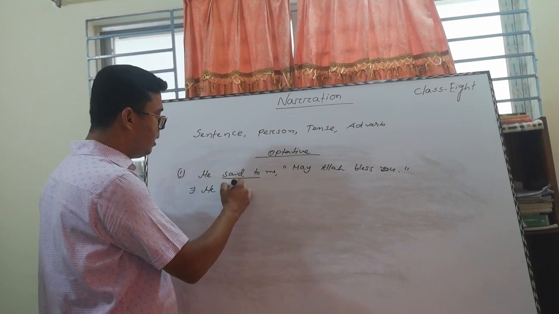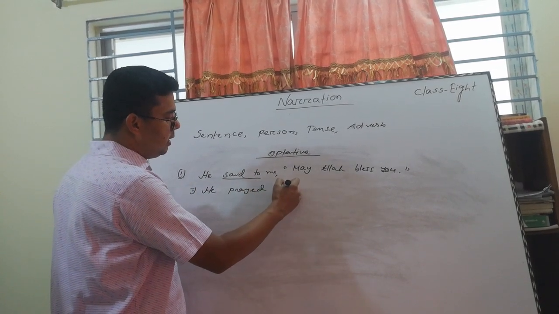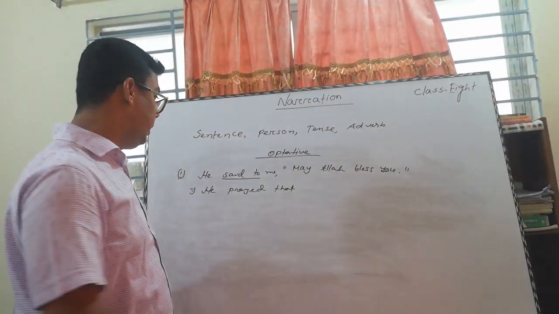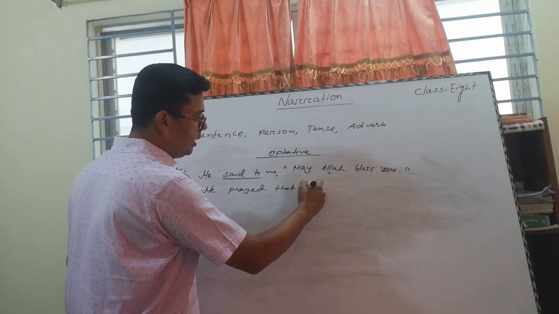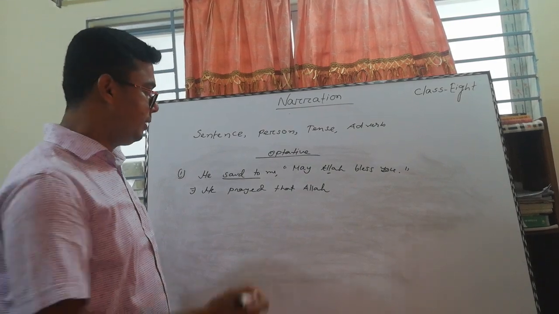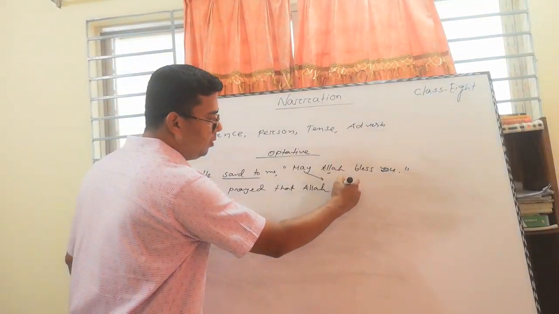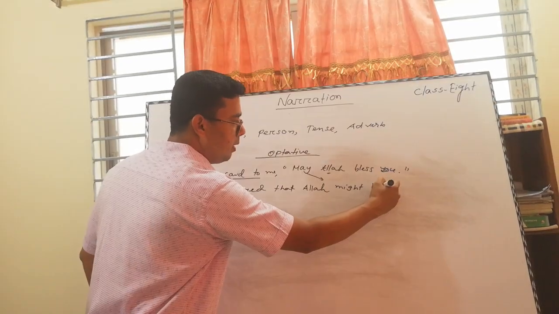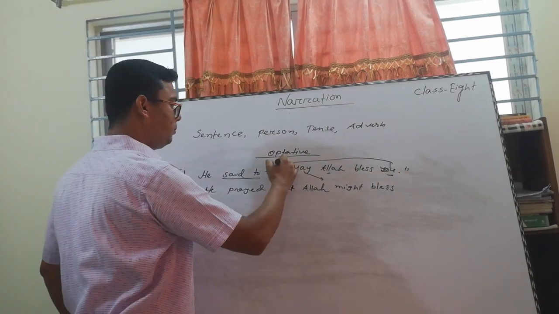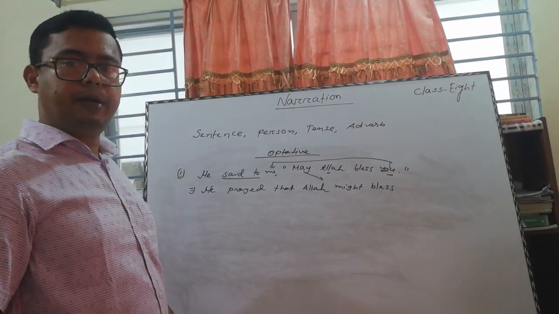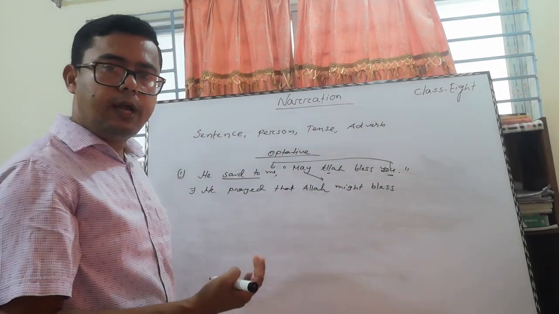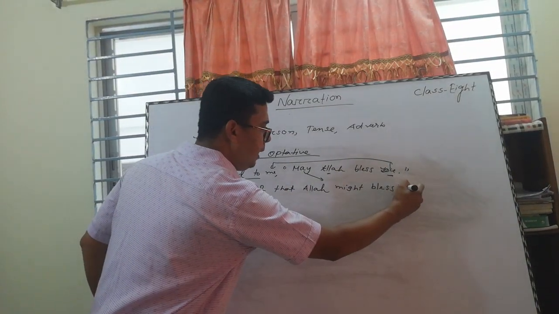So the answer should be: he prayed that. You need not write down the object here. Allah is the subject and is third person, so you need not change it. "May" should be changed into "might." Allah might bless you. "You" is second person, and it has to change into the object of the reporting verb. After a verb we have to use the objective form, so it should be "me."